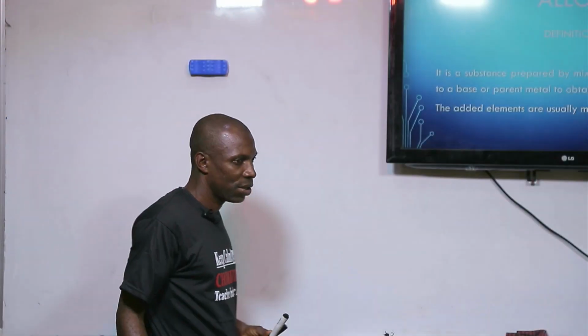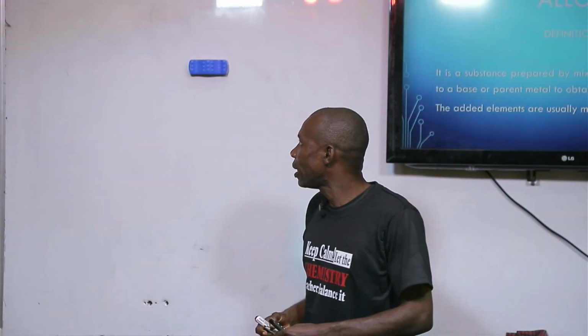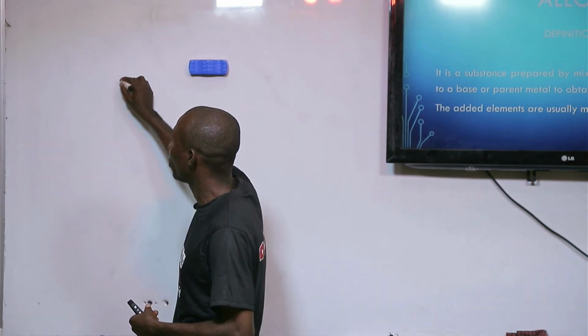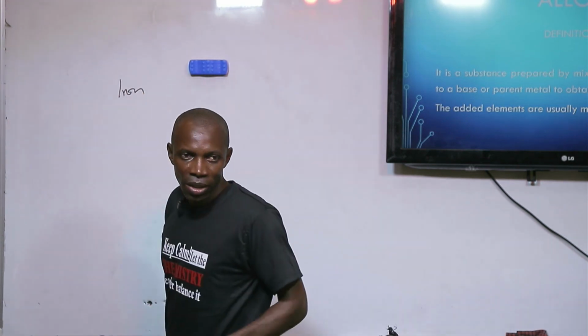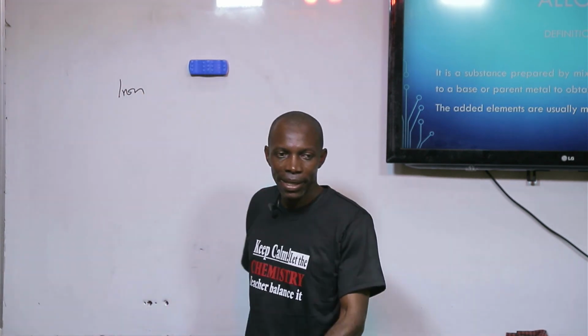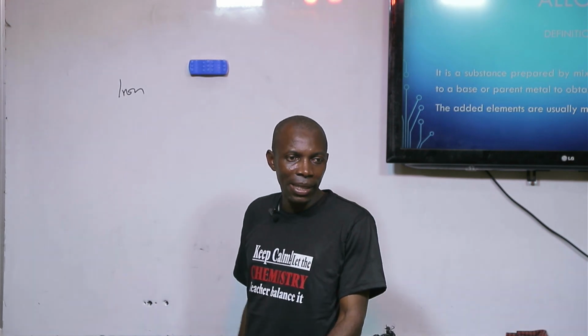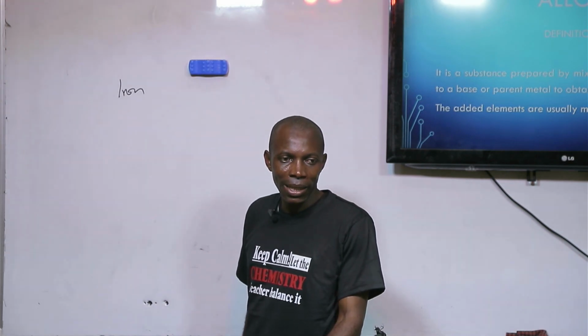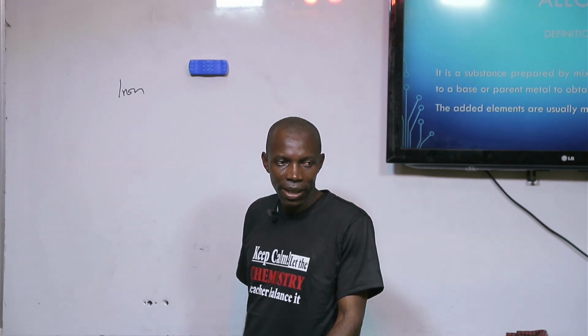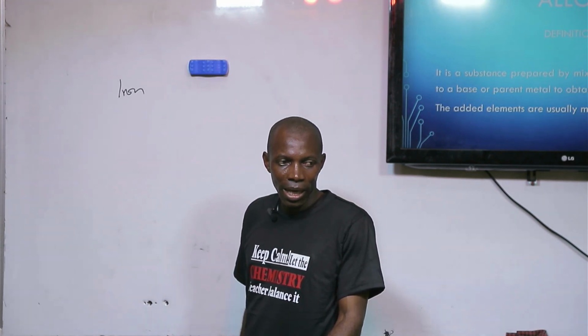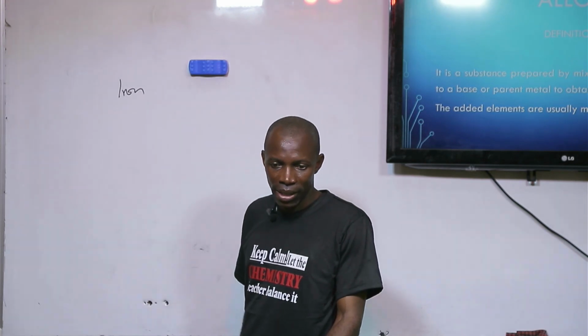From the definition, if I get something like iron, which rusts easily, I may decide to add carbon to it to form what? Steel. And that steel will not rust easily.